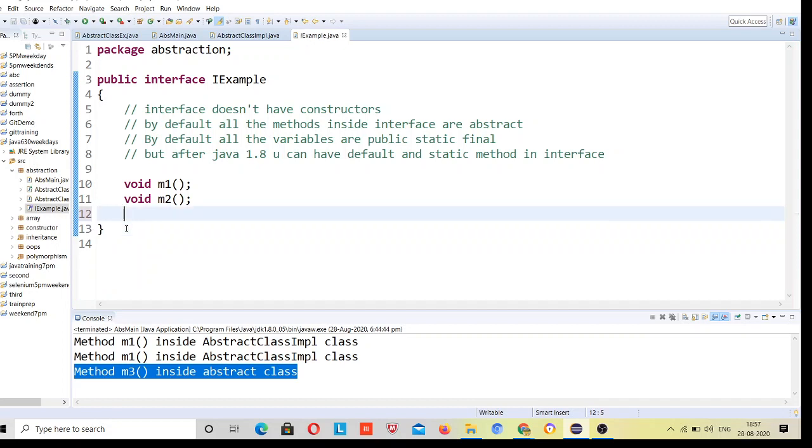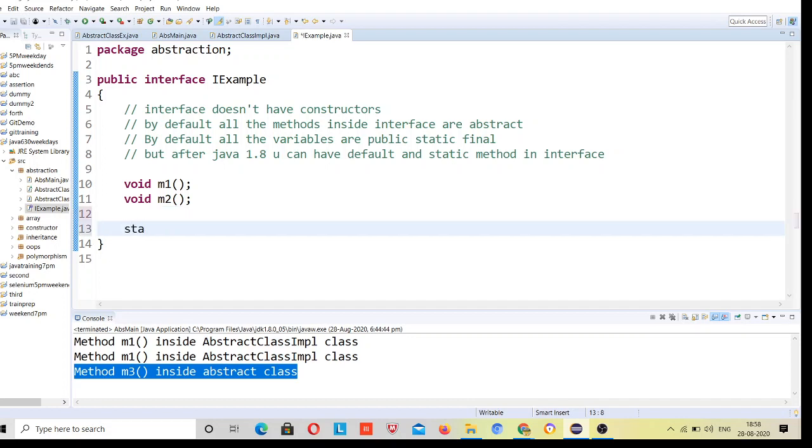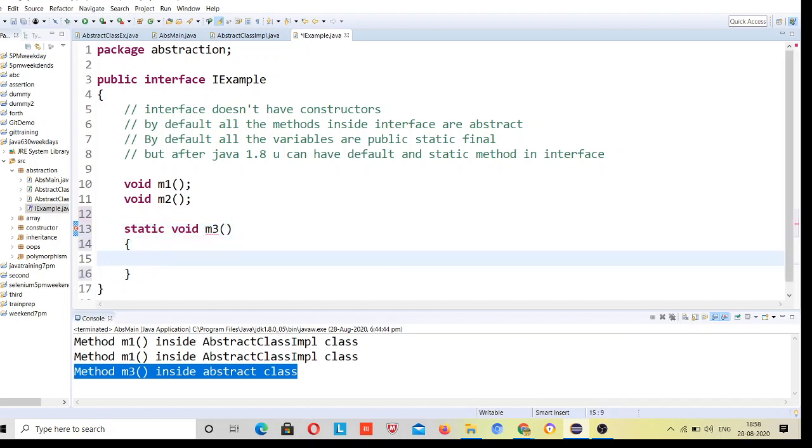Interface cannot have non-abstract methods. There is a difference with default, though. Suppose I declare a method static, void m3. This is a static method, and it is not giving an error because I am using Java 1.8 on my machine, and from Java 1.8 we can have static and default methods. Let's make it default.